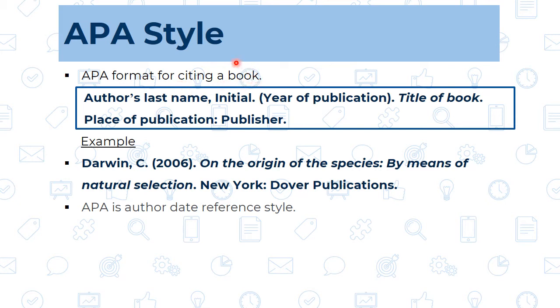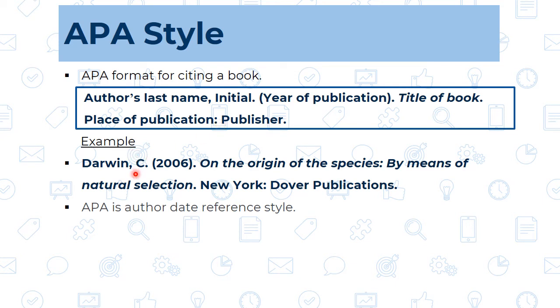Here I have given the format of only the book. If the format of a website or any other article is there, then there will be somewhat differences in the format. But from the NET examination point of view, this APA format for citing a book is very important. That's why I have given the format of only the book. If we see the example, you will understand it in a better way.